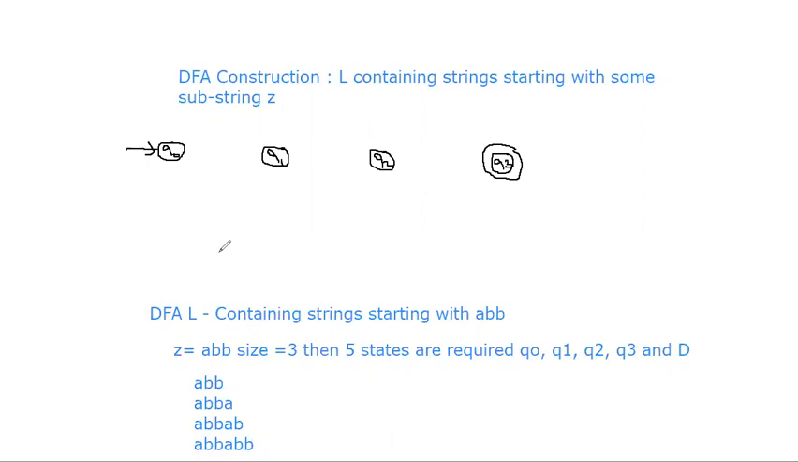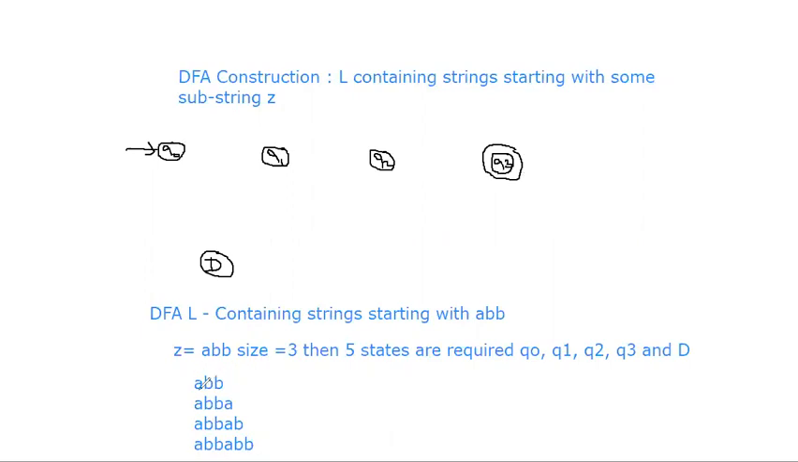And take one extra state, that is the dead state. Either you represent the dead state as D or QD, whatever it may be. Now these are the 4 states I took: Q0, Q1, Q2, Q3. So Q0 is the initial state, Q3 is the acceptance state.